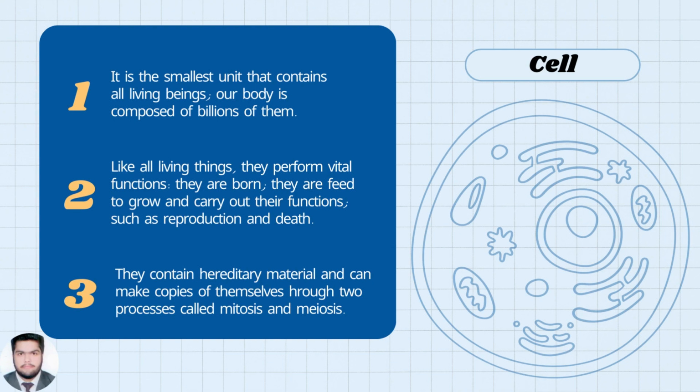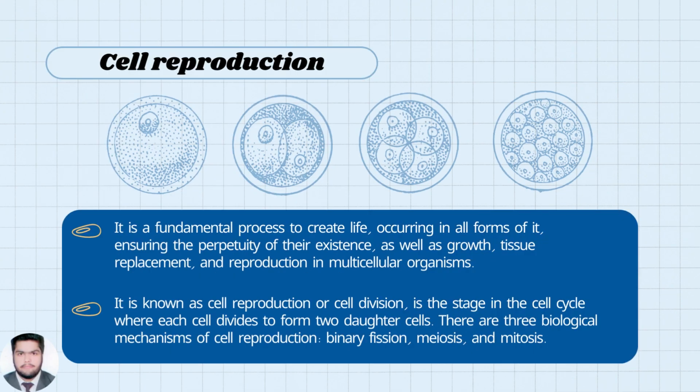Point 3. They contain hereditary material and can make copies of themselves through two processes called mitosis and meiosis. Cell reproduction. Point 1. It is a fundamental process to create life occurring in all forms of it, ensuring the property of their existence as well as growth, tissue replacement, and reproduction in multicellular organisms.